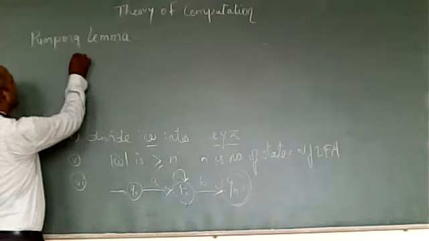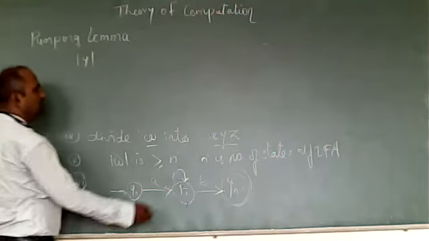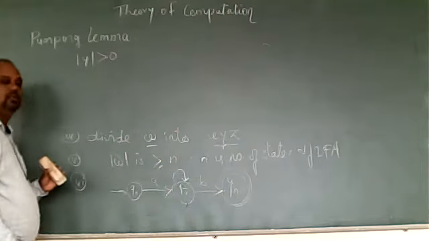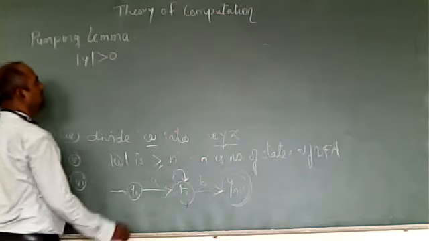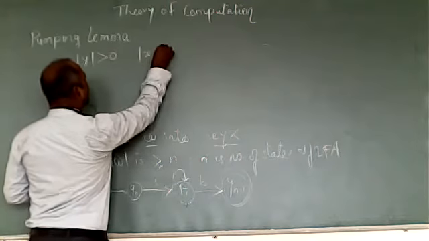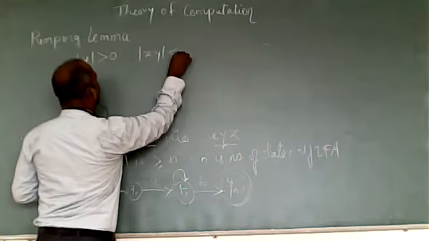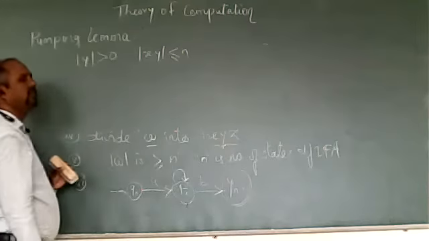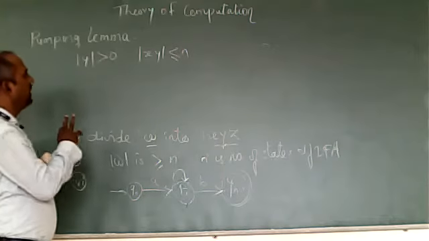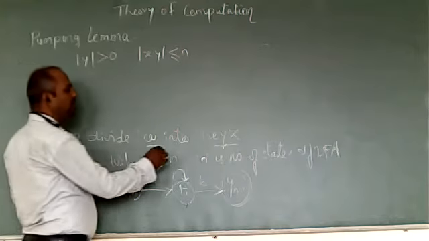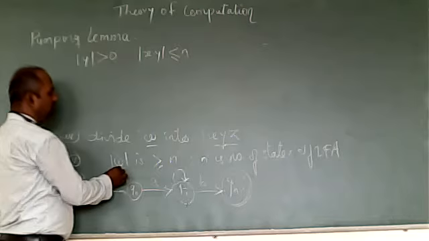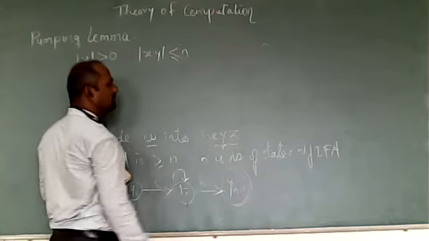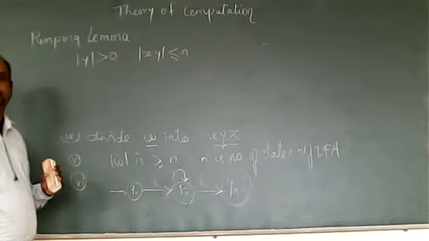In these three components, we'll take care that the length of this Y must be greater than 0, and the length of XY must be less than or equal to N. These two criteria we have to fulfill whenever we are choosing W or dividing this W into these three parts, X, Y, and Z.